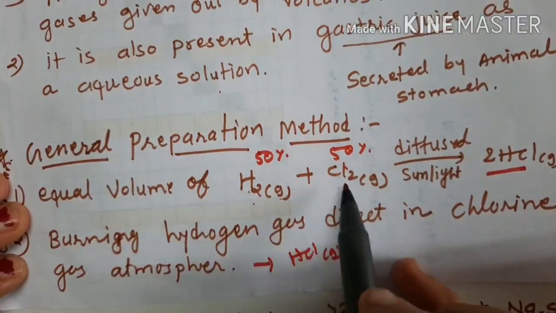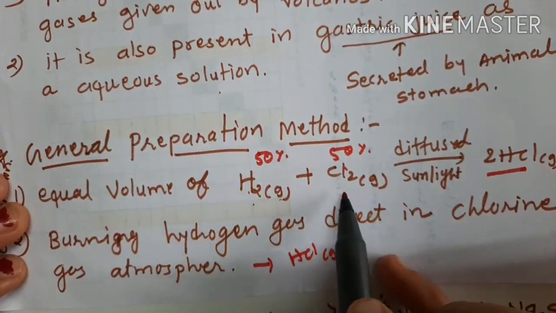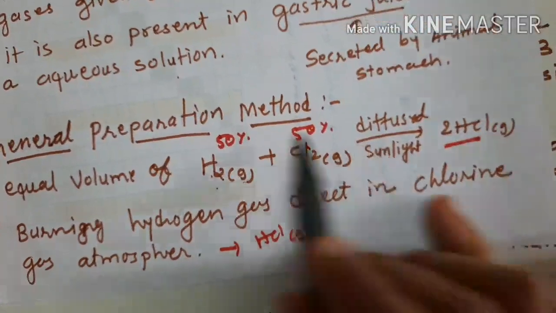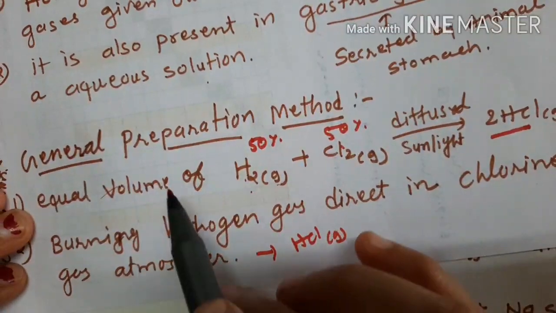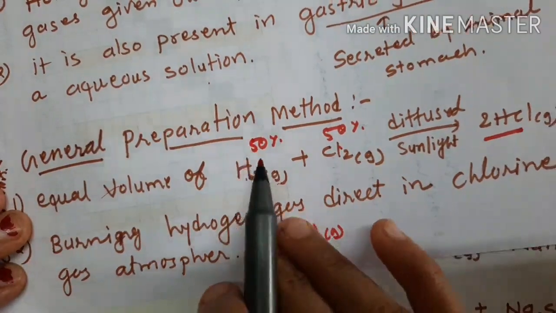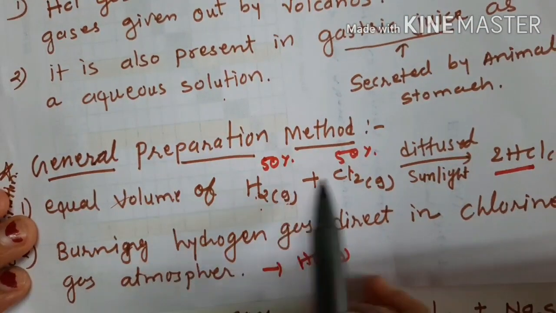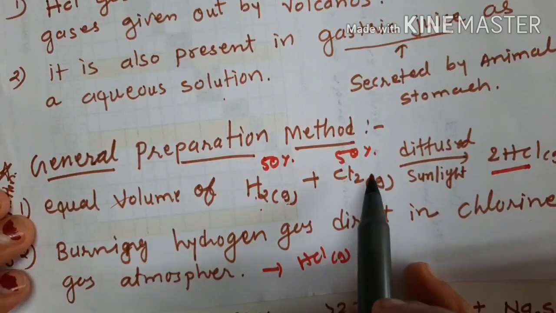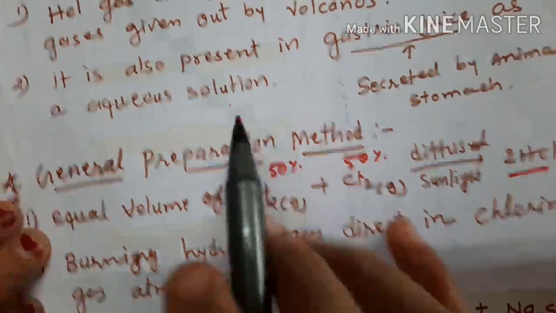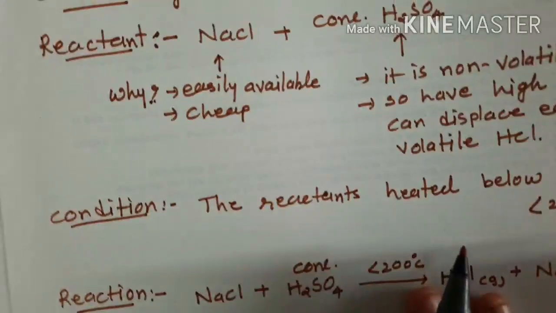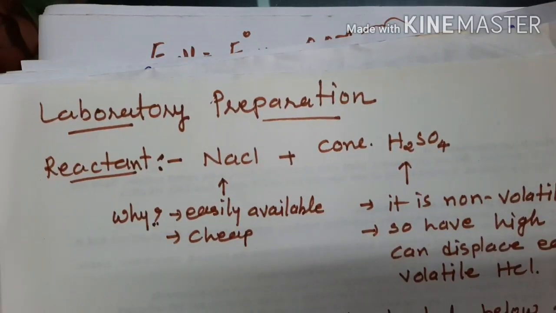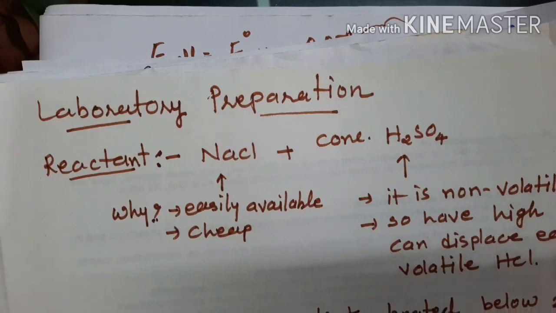Both directly combine, hydrogen and chlorine, and form HCl. That is why this reaction is known as a direct combination reaction for the preparation of HCl. Okay, I hope you are clear about it. Now the next point is the laboratory preparation of HCl.